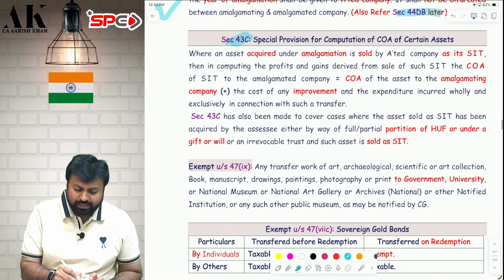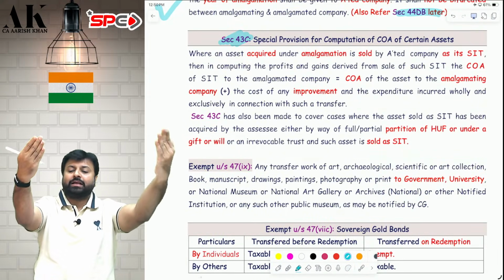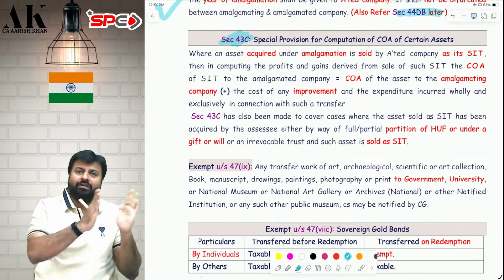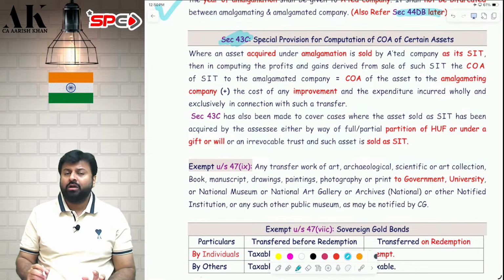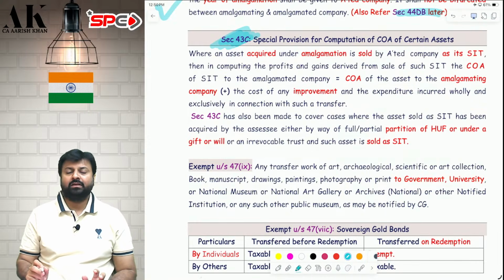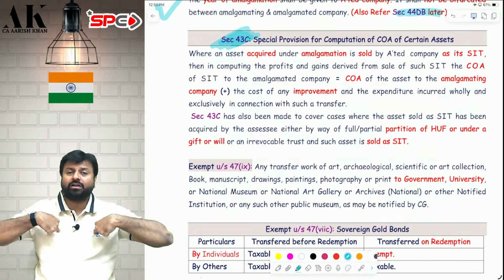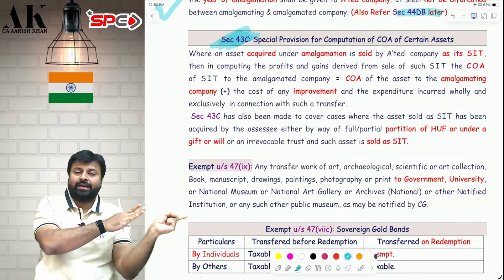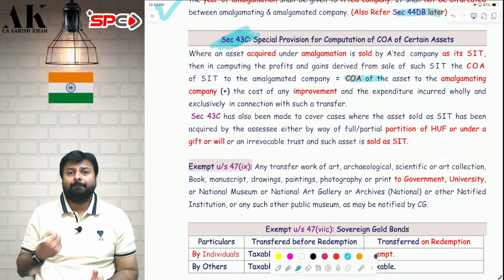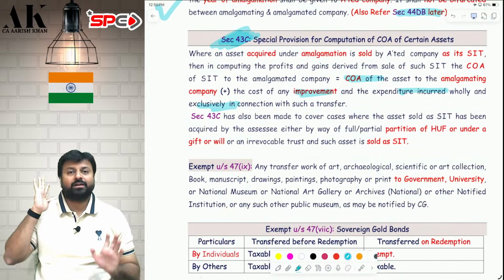Now, the next one is also related to amalgamation. Suppose in amalgamation, I am the amalgamated company, you are the amalgamating company, and you are giving me SIT, stock in trade. And later on, if I want to sell that stock in trade, what will be the cost of that stock in trade? The cost is given in 43C. So my cost will be your cost. As simple as that. My cost will be your cost, and your improvement will also be my improvement.